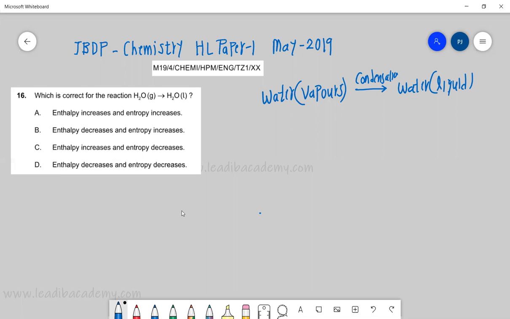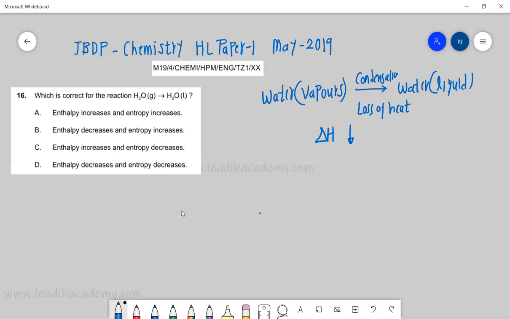So what happens in condensation? There is a loss of heat. We need to cool it. When heat is taken out of water vapor by cooling it, that means heat has to be removed, and we will get the condensed liquid. That is nothing but water condensation. So what is happening in this process? Delta H, that enthalpy, has to be removed. That means loss, so enthalpy has to decrease.